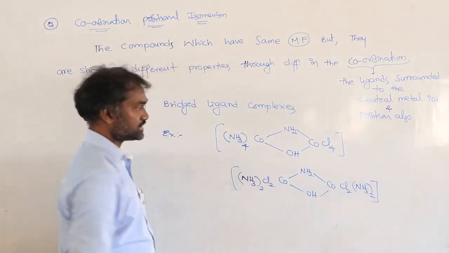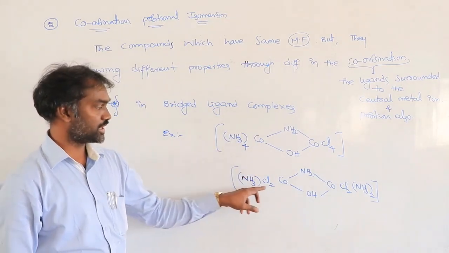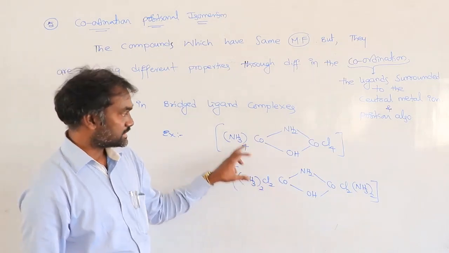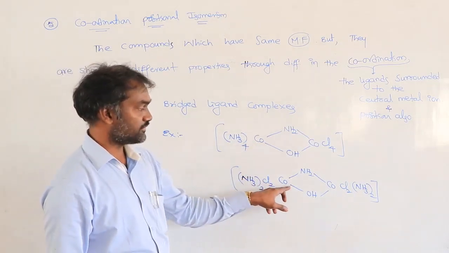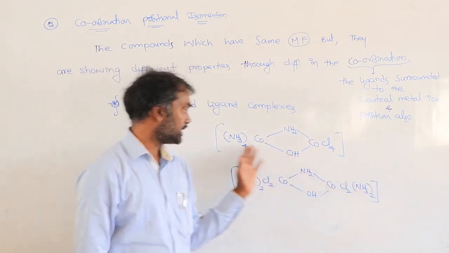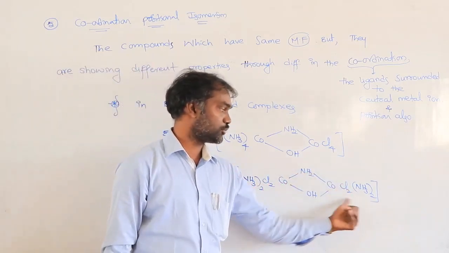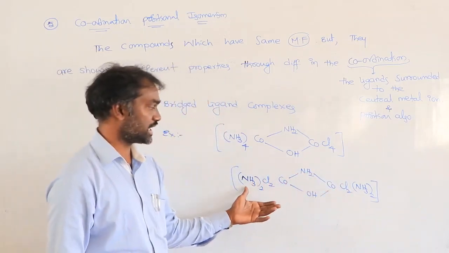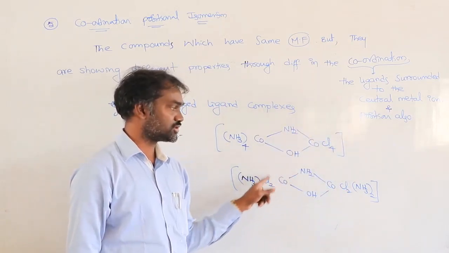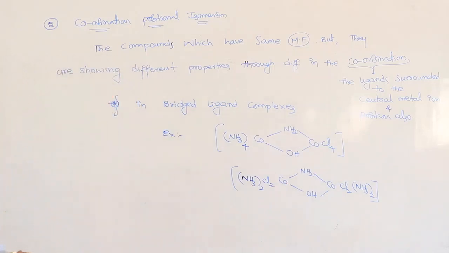If you see this cobalt surrounding is complete 4 ammonias, but this cobalt is surrounded with 2 ammonias and chlorines. See, the coordination is different and their position also different. Here 4 ammonias are on one side, but here 2 and 2 are on both sides. So ligand position also different, coordination ligand also different. So that's why these are called as coordination position isomerism.